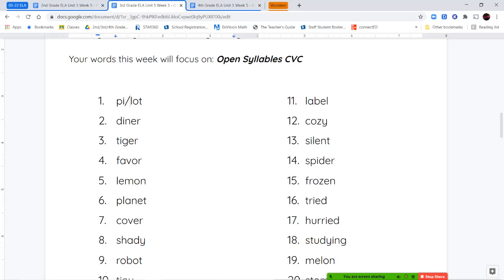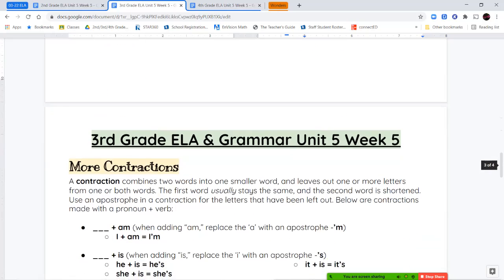So we have our first open syllable, PI, for pilot. LOT follows that CVC rule, consonant, vowel, consonant. Same thing for diner and tiger and favor. You're seeing where those syllables separate, and these apply to most of the rest of the words in our list. But this way, when you see them separated, you can see that we have an open syllable and we have a CVC syllable that follows it. So open syllable, then closed syllable. I'm going to take these off so that you can look at them as whole words when you go to do your 3 times each.